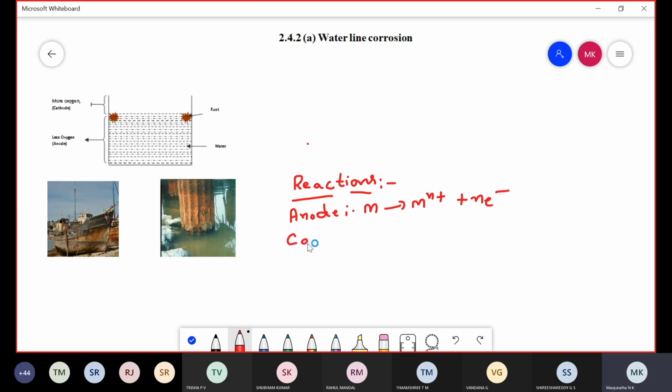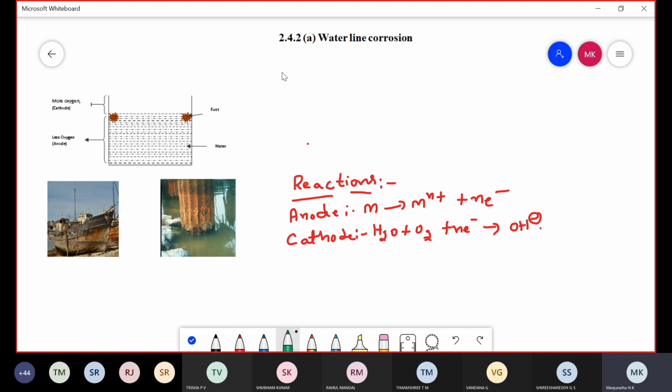At the cathode, the moisture available in the environment and oxygen gain the liberated electrons and are reduced to hydroxyl ion. The hydroxyl ion formed reacts with the metal ions liberated at the anode. Formation of a metal hydroxide layer takes place, which indicates the corrosion.